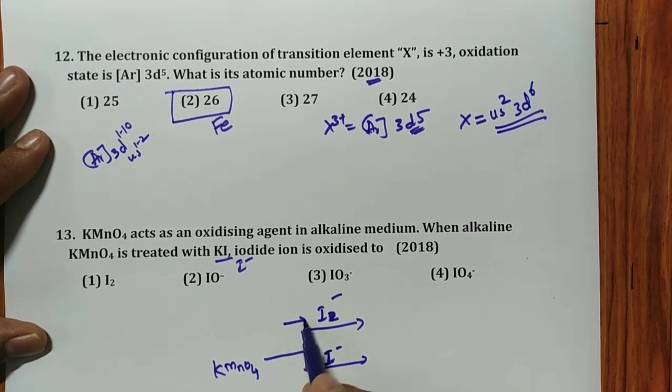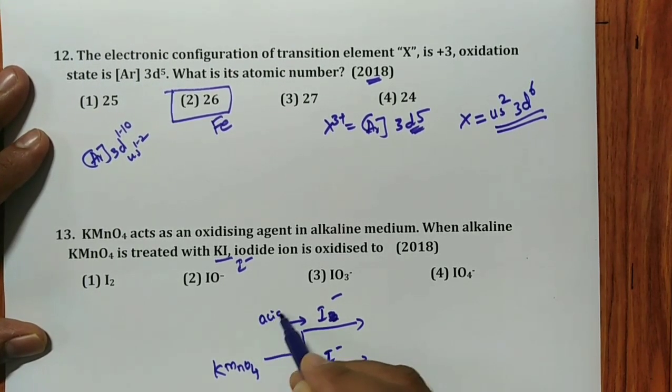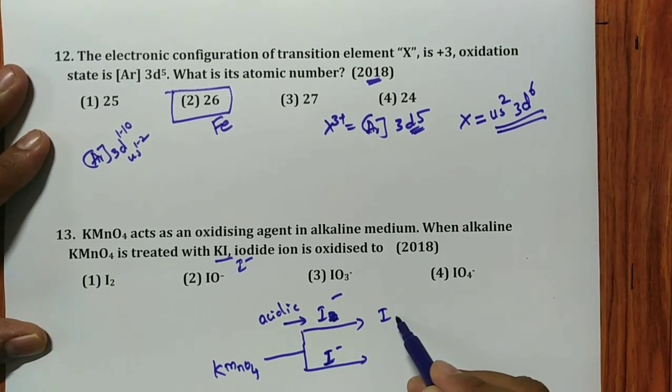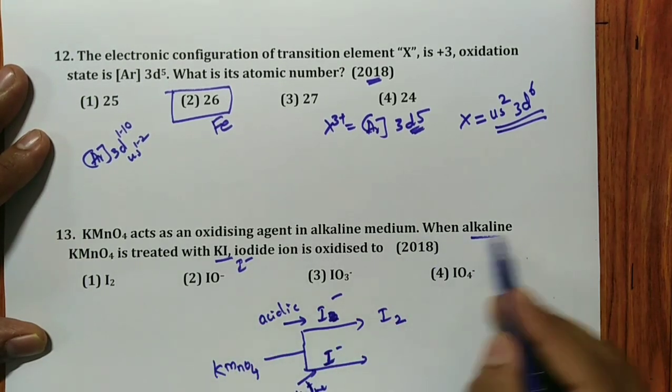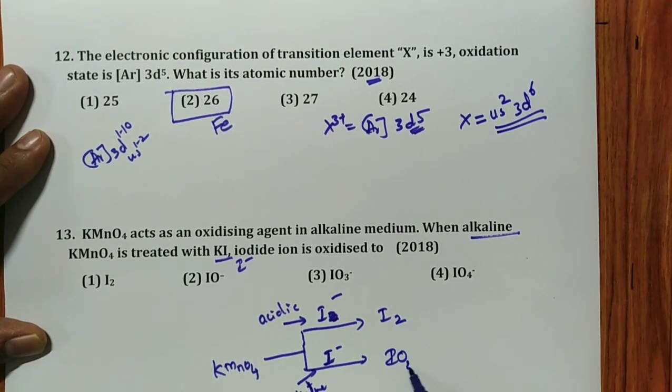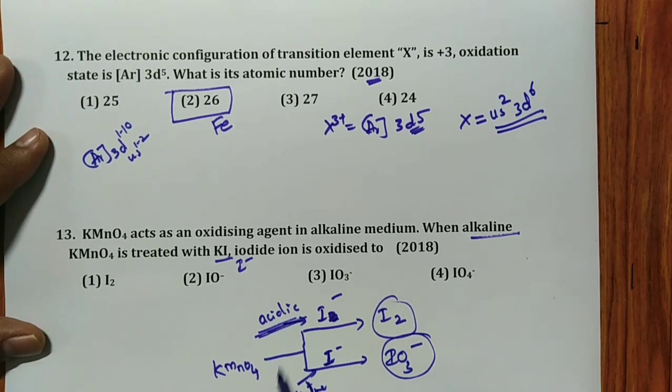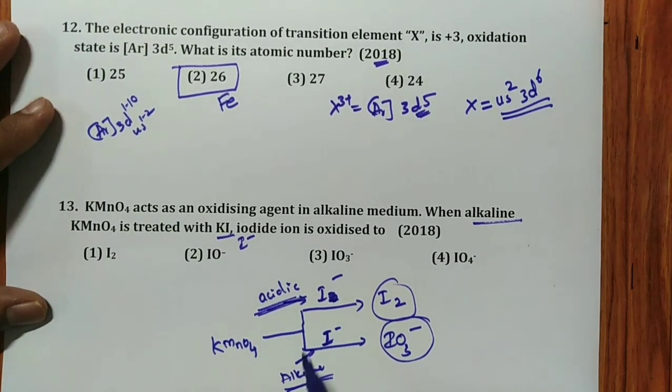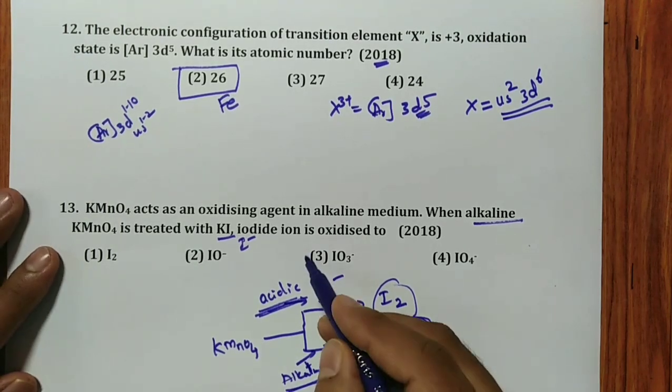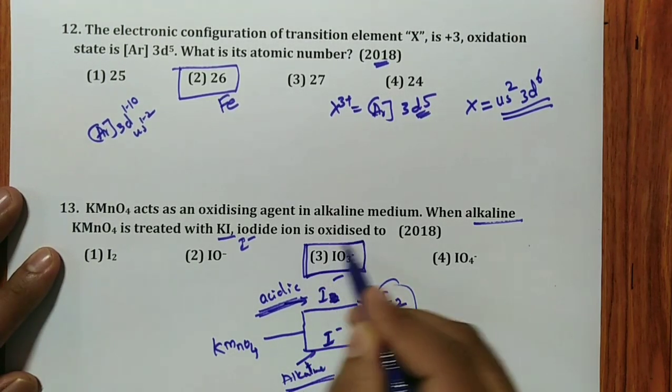One is this, I will consider acidic medium. You are going to get I2. This I will consider in alkaline medium. Alkaline medium, remember what they have given. In alkaline medium, I minus gives rise to IO3 minus. Very, very important. IO3 minus you are going to get for alkaline. I2 you will get for acidic. Remember this very, very important point. IO3 minus with alkaline. Hence the answer for this particular question is 3.